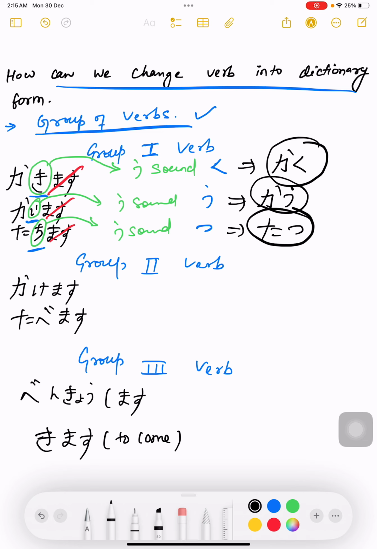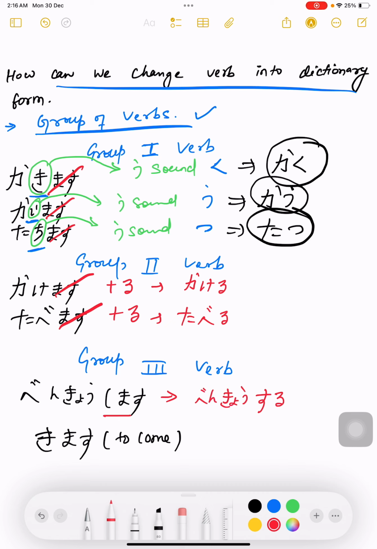Here in group 2, what we need to do is cut masu and add ru. Kakemasu will become kakeru. Tabemasu will become taberu. In group 3, it is fixed that shimasu's dictionary form is suru. So benkyoshimasu becomes benkyosuru. Kimasu, which means to come, has the dictionary form kuru. So in this part, I taught you how we can convert verbs into dictionary form, and I hope you are writing it.